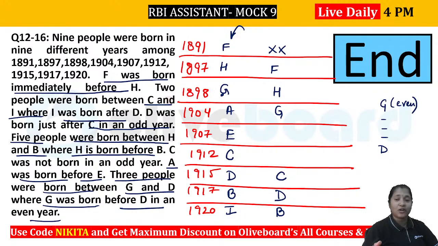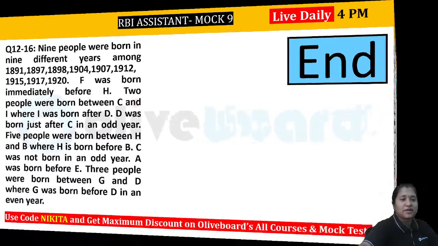I hope everybody got the same answer, so please mark yourself accordingly. If you were able to solve it within 2 minutes and got the same arrangement, please give yourself a +5, else a -0.25, a -1.25 if you got something wrong, else a 0 if you did not attempt it.